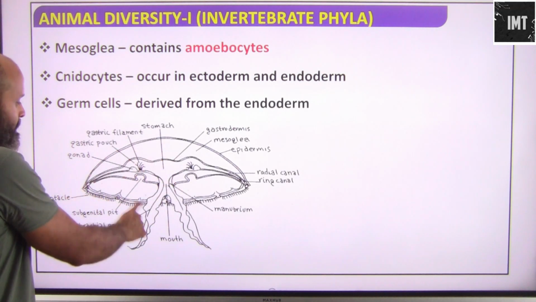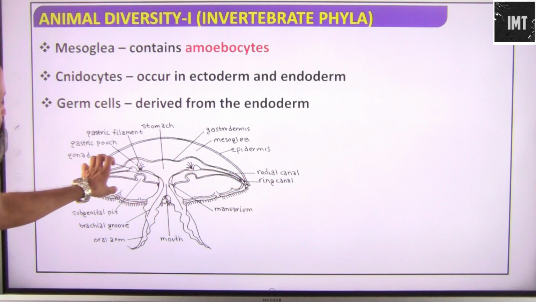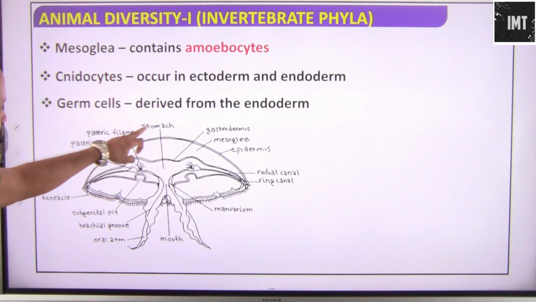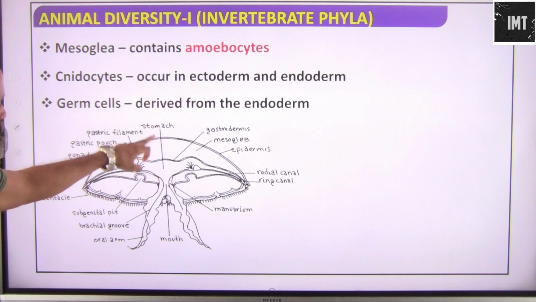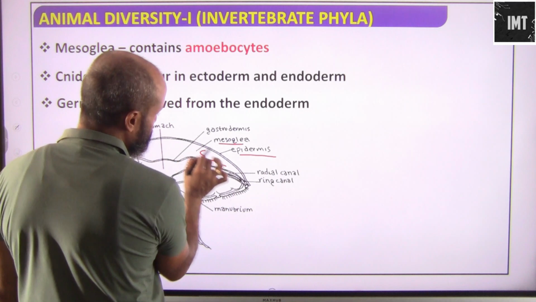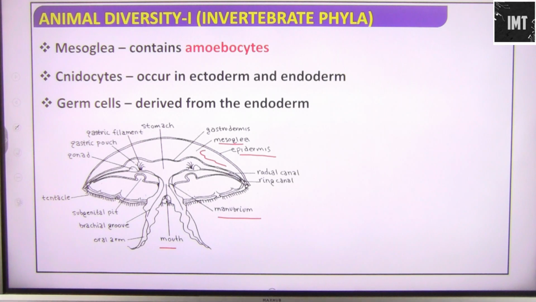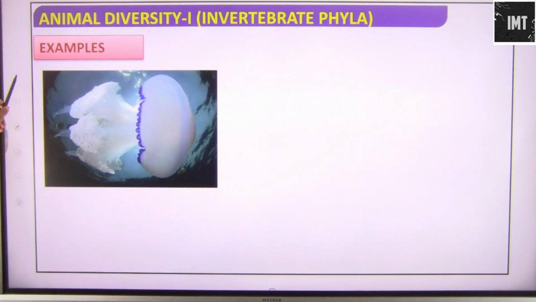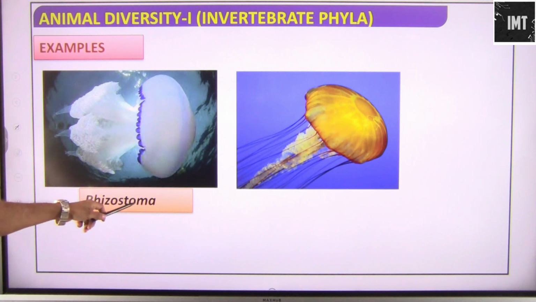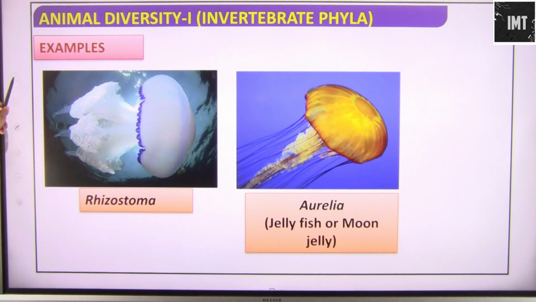So this is how the entire jellyfish would look. These are the tentacles, this is the radial canal. We have the gastric filament, gastric pouch, and gonad, so these are the sexual organs. This is the stomach, the gastrodermis, and then here we have the mesoglea. This is the epidermis, which will have the stinging cells. Then the manubrium, and the mouth. This is the oral arm, the branchial groove and subgenital pit. These things are there in a jellyfish. Examples: this is Rhizostoma, and this is Aurelia jellyfish or moon jelly.